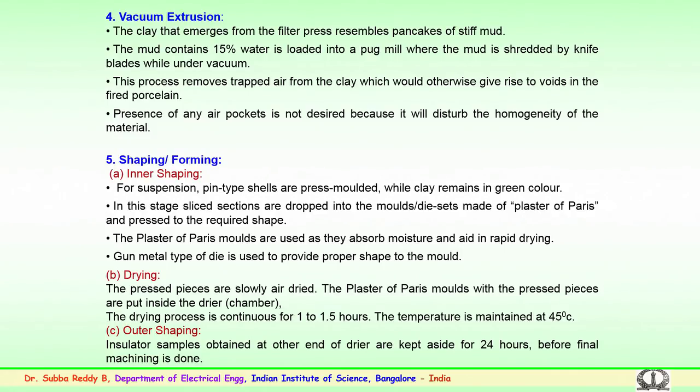Further it goes for drying, where the pressed pieces of the inner shape are slowly air dried, and the plaster of Paris molds with pressed pieces are put inside the dryer chamber. The mold with the contents gets dried over a period of time. This drying process is continuous. It could be for 1 to 1.5 hours, and during this process the temperature is maintained at around 45 degrees continuously. Further, the outer shaping.